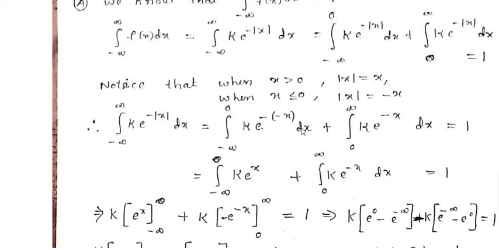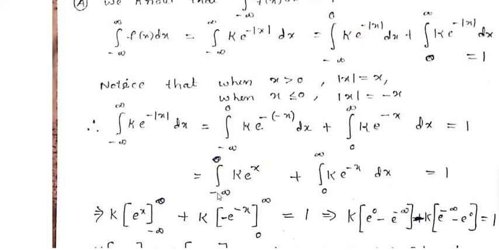Therefore e power of minus of minus x dx, plus within the limit 0 to infinity, that is x lies in the 0 to infinity interval, that is x is greater than 0. But when x is greater than 0, modulus of x is defined as x. Therefore k into e power of minus modulus of x, modulus of x means x, minus x dx is equal to 1.